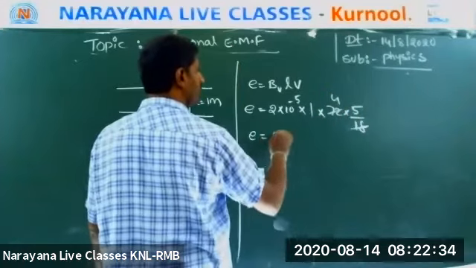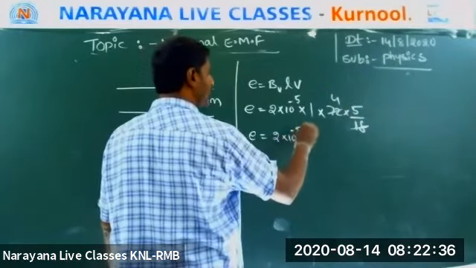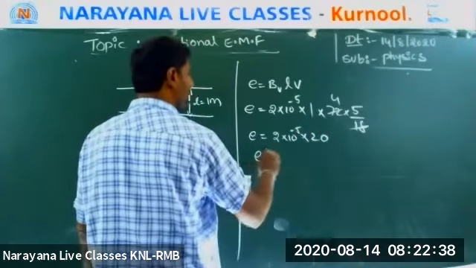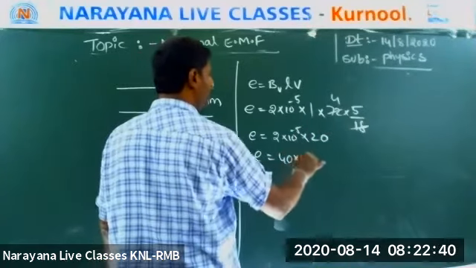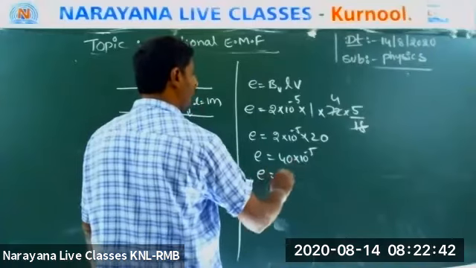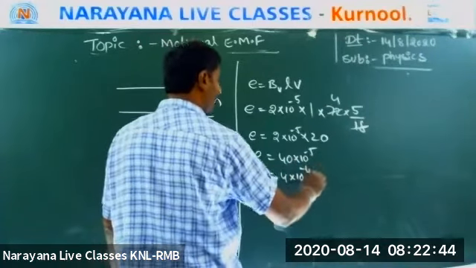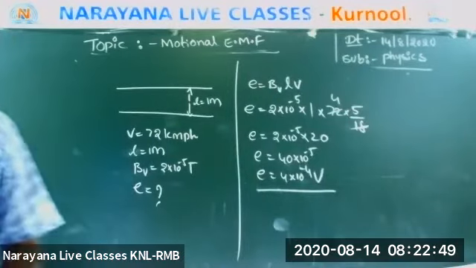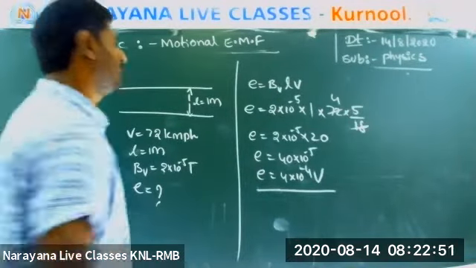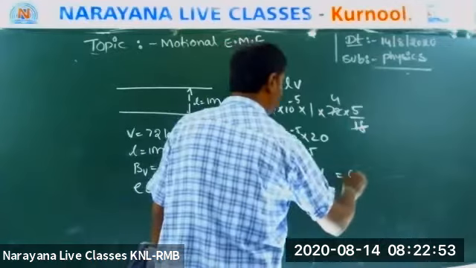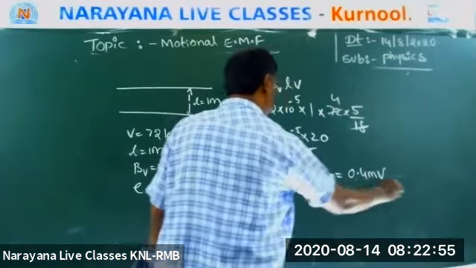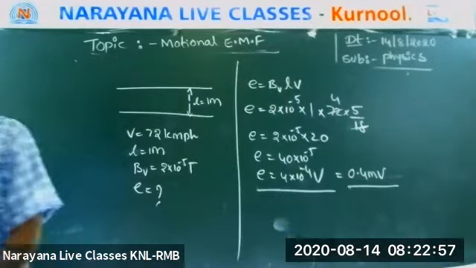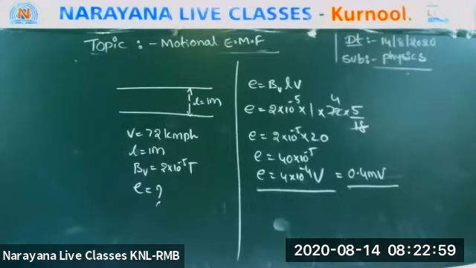Then E is equal to 2 into 10 to the power of minus 5, 20. Then E is equal to 40 into 10 to the power of minus 5. Then E is equal to 4 into 10 to the power of minus 4 volts. Okay, millivolt. Then it will convert into 0.4 millivolt.